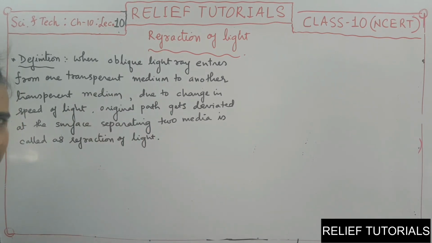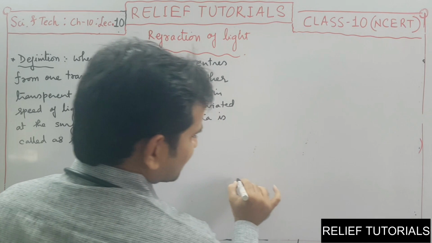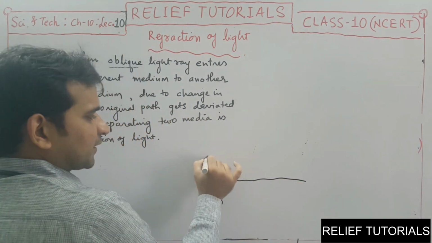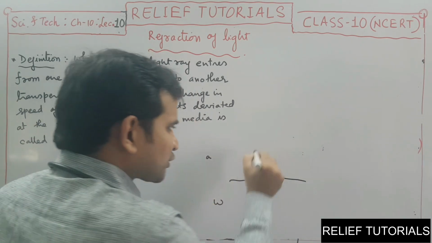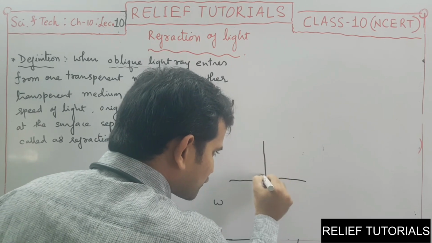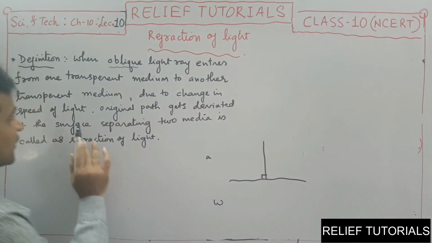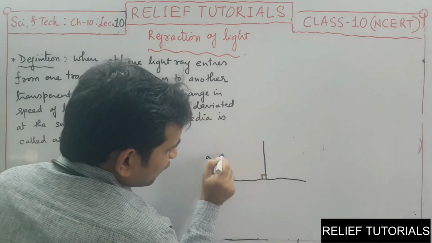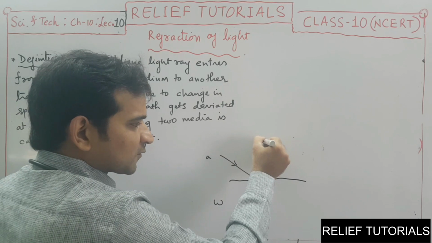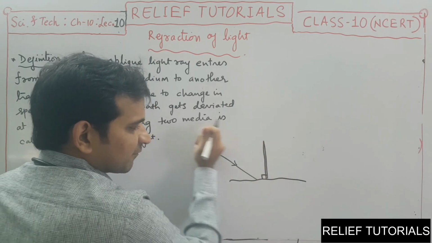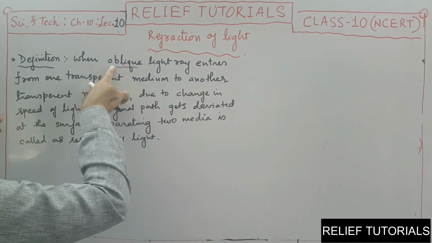Lengthy definition, but easy I think. When oblique, what do you mean by oblique? Consider this is again water. Here is water and here is air. So the light ray should be oblique like this. It should not be perpendicular to the surface. So only those rays can be refracted which are oblique. The light ray which is making a 90-degree angle with the surface will not get refracted. Very important. The light ray should be oblique.